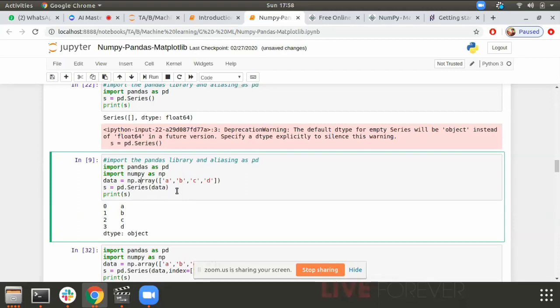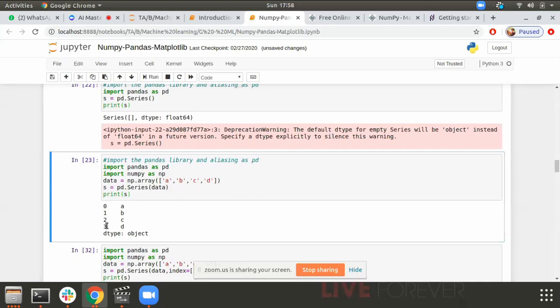Many people must be thinking that we can build a series from a list also. Yes, you can, but whenever you do computation, it will be done by treating it as a numeric array only. So we created a series of ABCD from this numeric array.